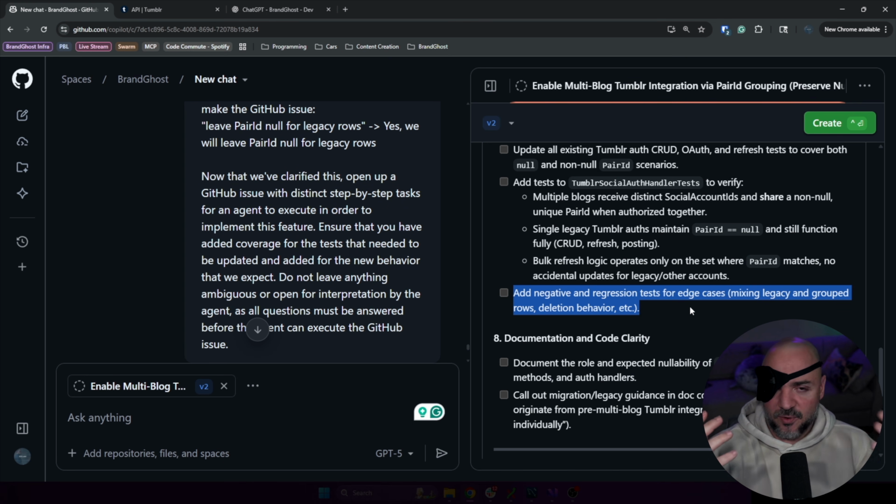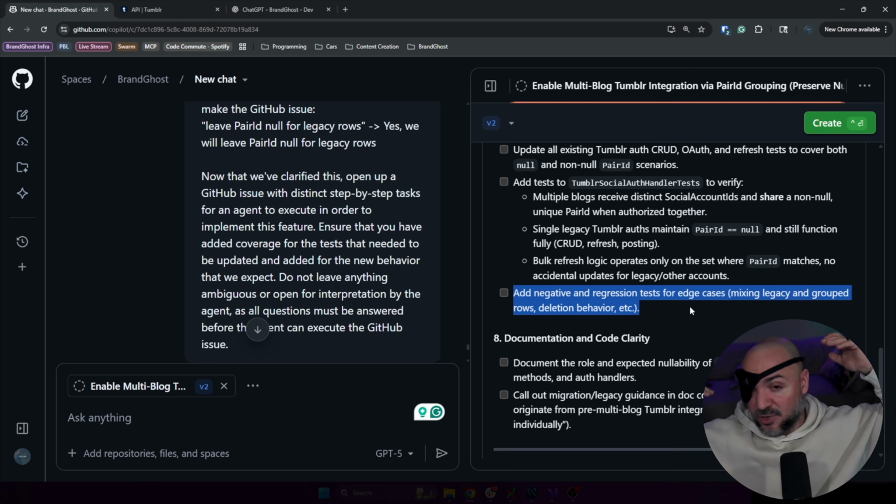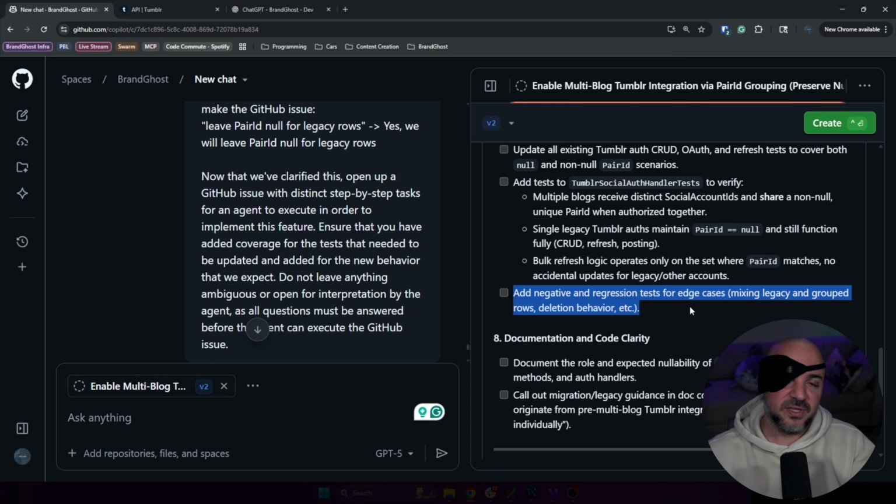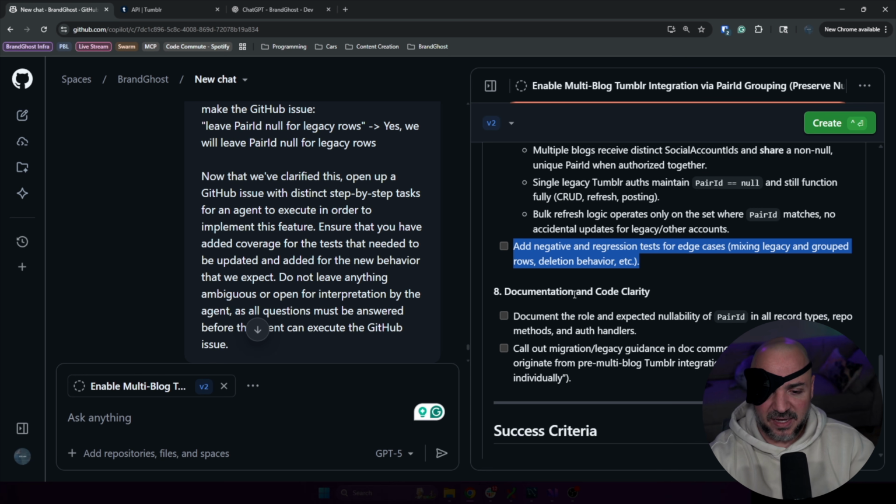If I were spending more time working with the agent on this and not recording this video, either I would read this now and I would go to edit this and just add in what I think those edge cases are, or I would go back to the chat and say, hey, you mentioned negative and regression tests. What are those? Let's inventory them. Let's put them in so that the agent doing this work isn't guessing. I'm okay with that for now.